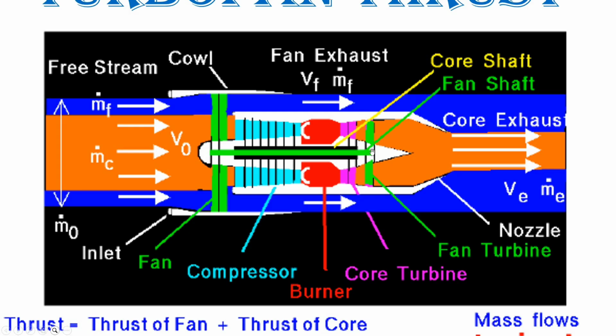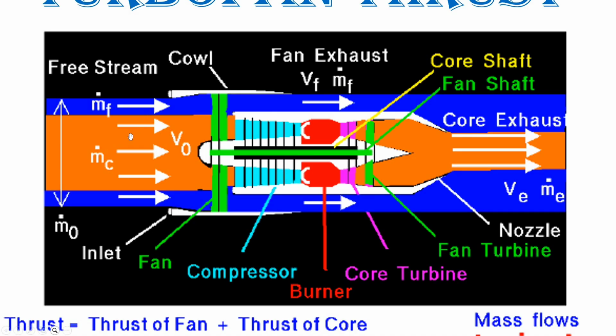Some of these blades rotate with the shaft, while others remain stationary, just like in the core engine. The fan shaft passes through the core shaft for mechanical reasons, forming a two-spool arrangement, one spool for the fan and one spool for the core. Some advanced engines include more than two spools, which allows certain sections of the compressor to operate more efficiently.